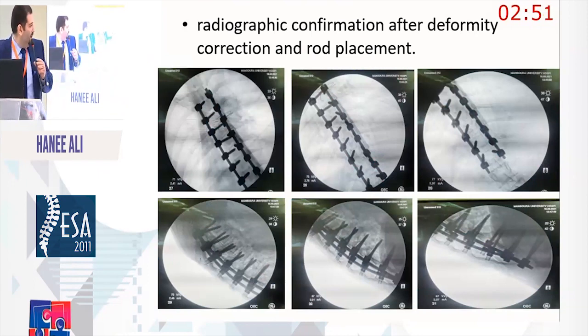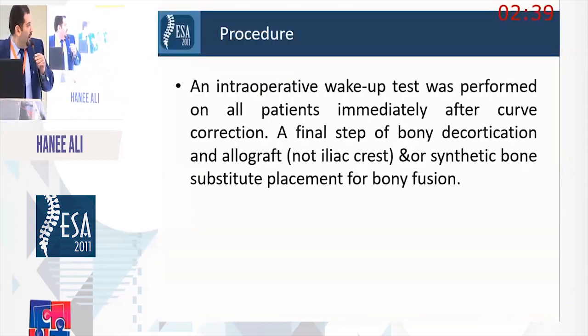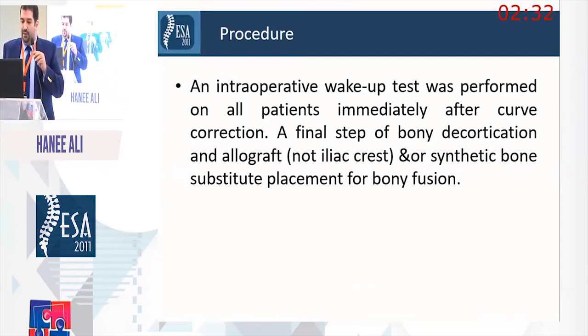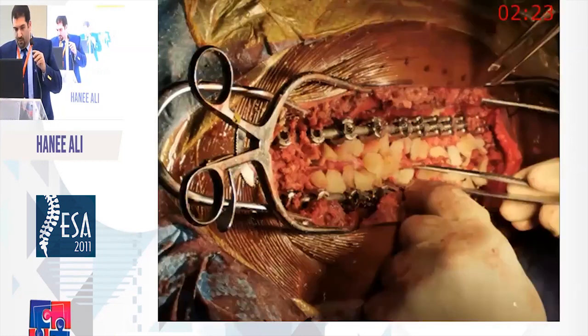And I want to highlight that we do differential rod bending, okay? After that, an intraoperative wake-up test was performed on all patients immediately after curve correction. A final step of bony decortication and allograft. We don't use iliac crest, and synthetic graft is used and placed for bone fusion. This is a photo after decortication and putting bone substitute. This is after the reconstruction in anatomic manner and closure of the skin.